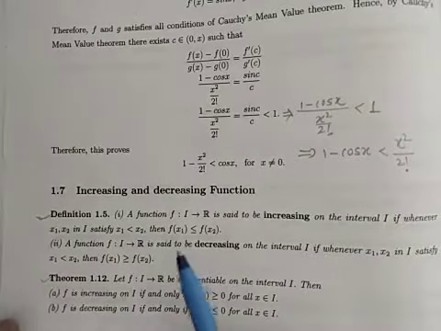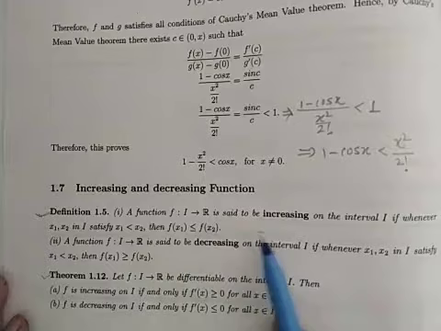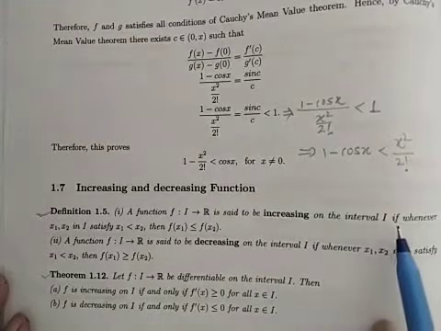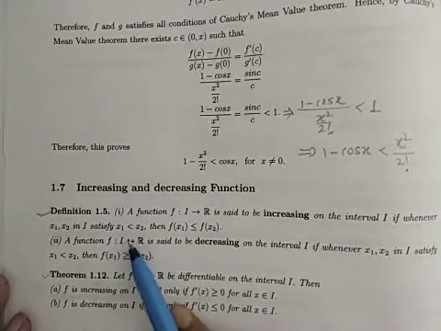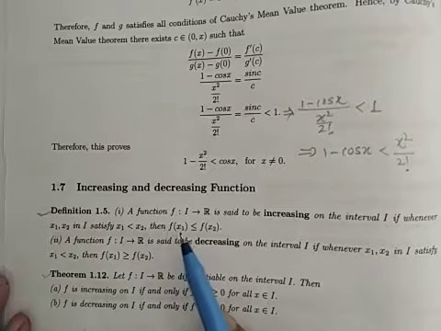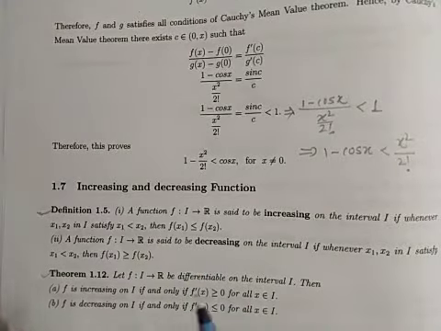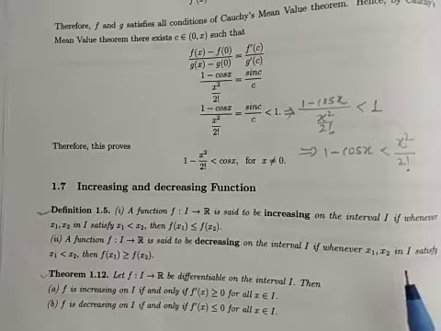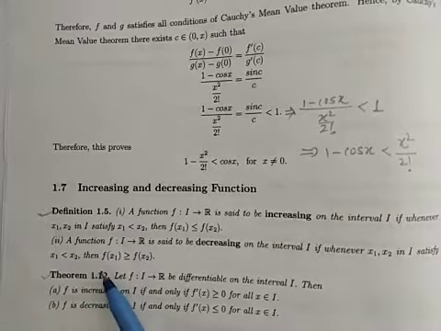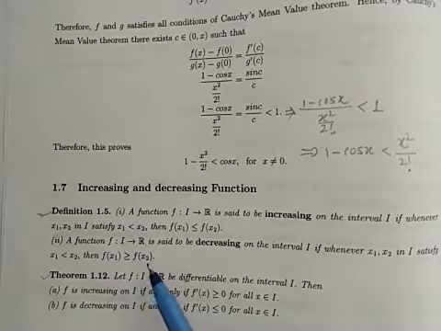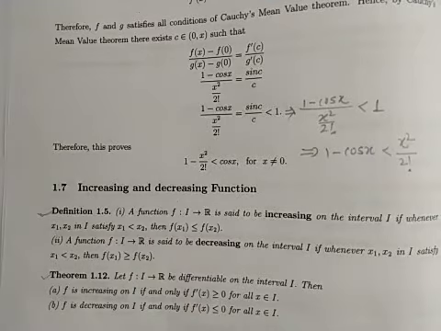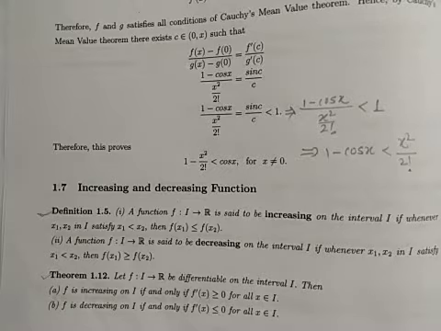So here is the definition: a function f from I to R is said to be increasing on the interval I if whenever x1, x2 in I such that x1 less than x2, then f of x1 less equal f of x2. And it is decreasing when x1 less than x2 implies f of x1 greater equal f of x2. Okay. There is one theorem. So there is one condition on which we can determine whether the function is increasing or decreasing on a given interval.